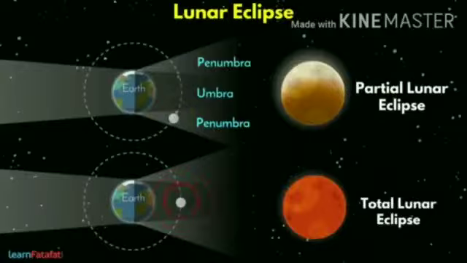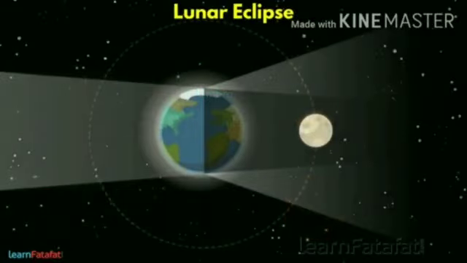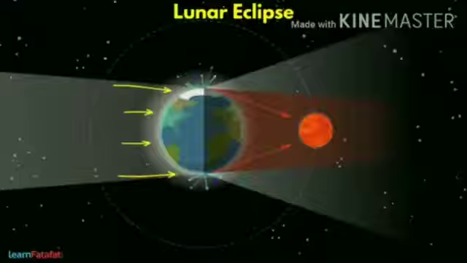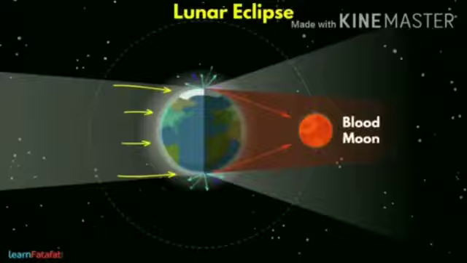During total lunar eclipse, we find Moon red. Why is it so? Because sunlight is formed of different colors. When sunlight passes through the Earth's atmosphere, the particles present in it only allow red light to pass, and other colors of the sunlight spread in the atmosphere. That's why the Moon looks red and it is called a blood moon.